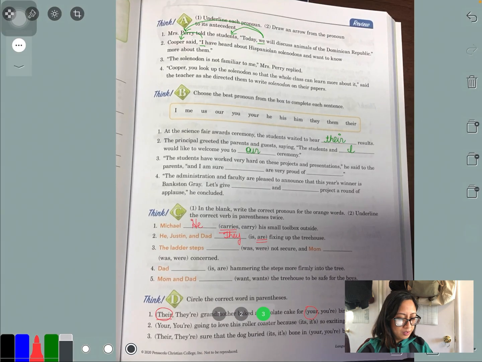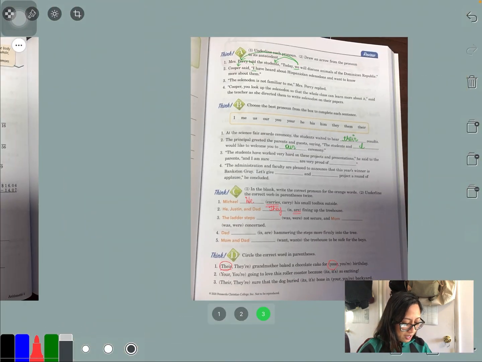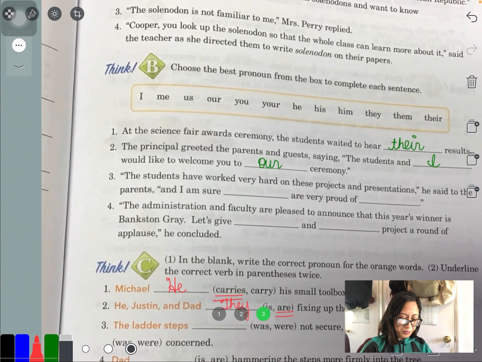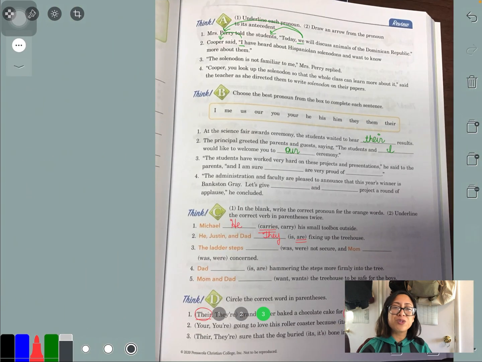All right. So here's what we did. We did a lot of review with pronouns and even homonyms. Exciting. And when to use them in the best way to even use pronouns. So even though this was a review, I hope you learned something new, especially with this critical thinking part in Think B.